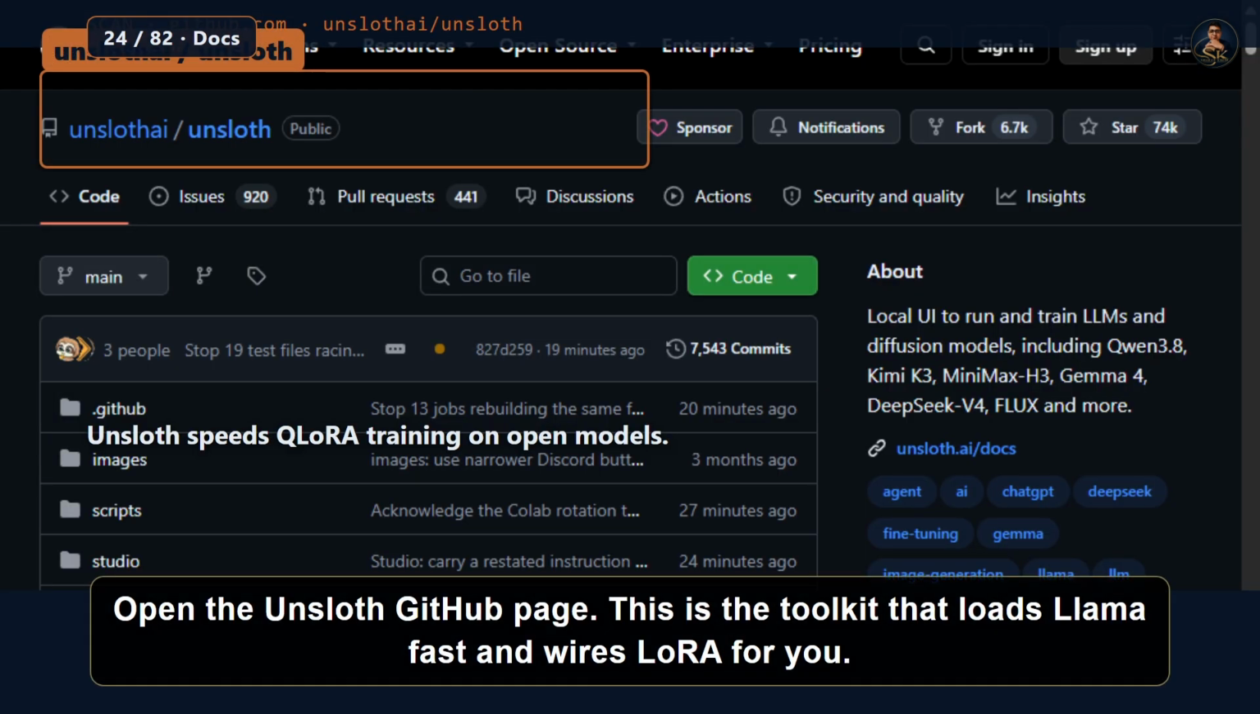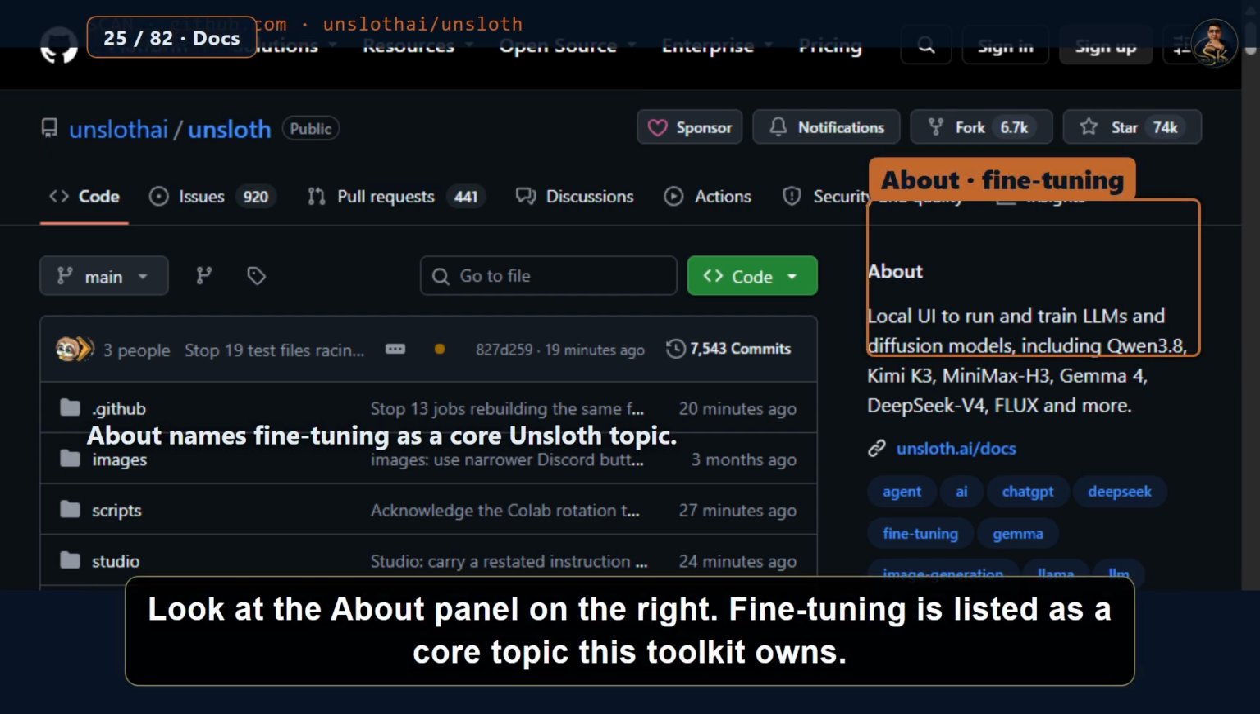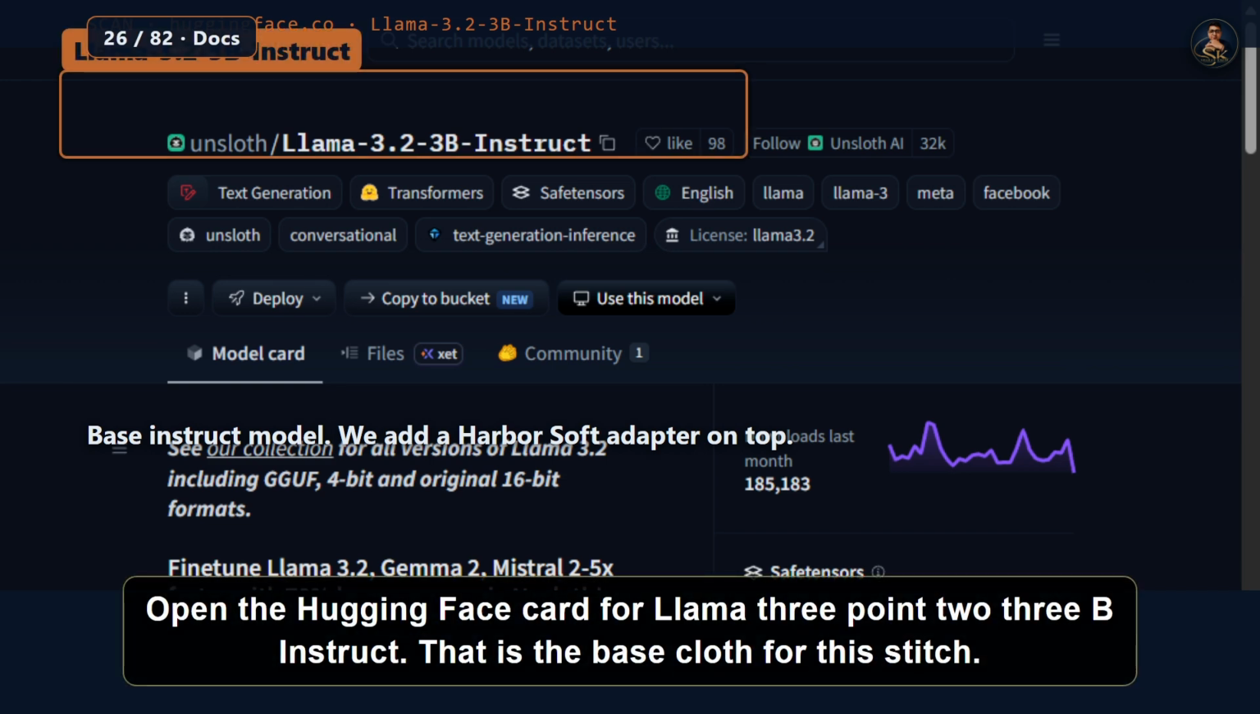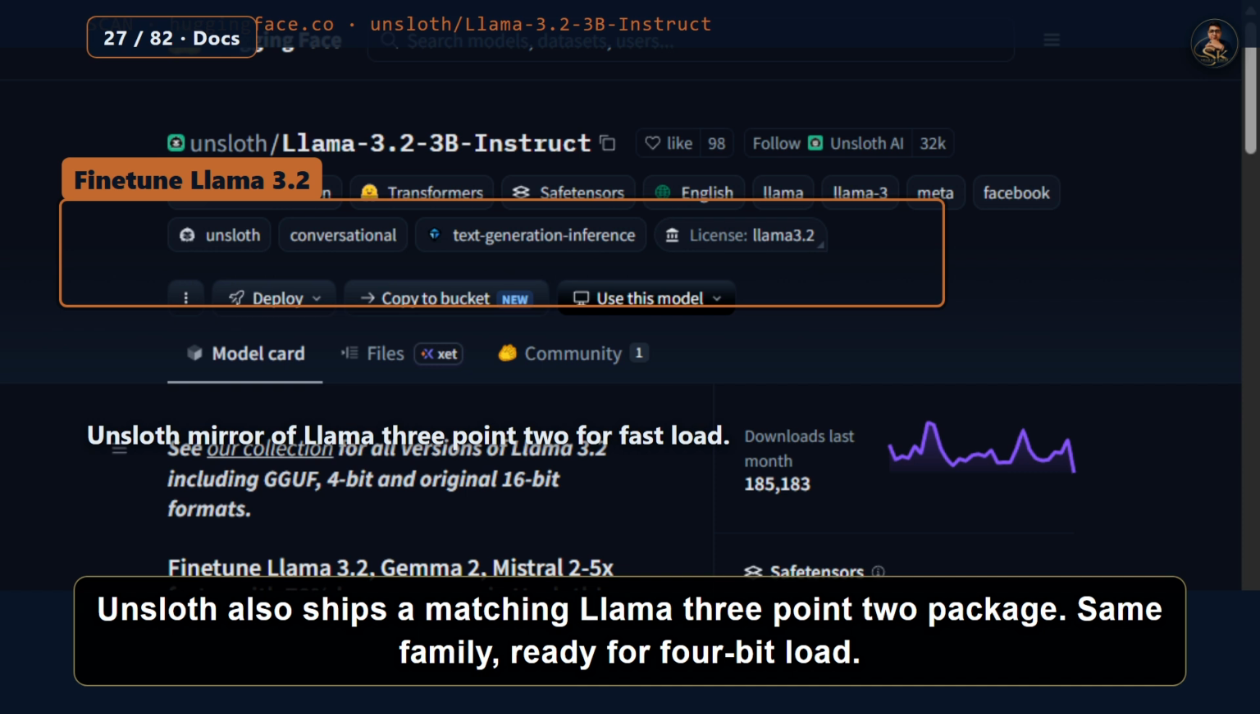Open the Unsloth GitHub page. This is the toolkit that loads Llama fast and wires LoRA for you. Look at the About panel on the right. Fine-tuning is listed as a core topic this toolkit owns. Open the Hugging Face card for Llama 3.2 3B Instruct. That is the base cloth for this stitch. Unsloth also ships a matching Llama 3.2 package. Same family, ready for 4-bit load.